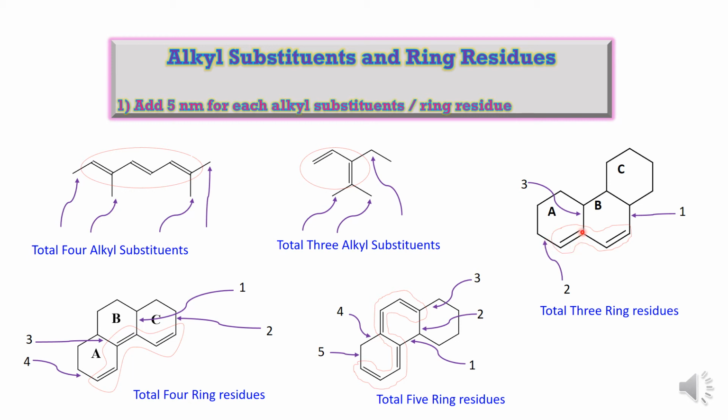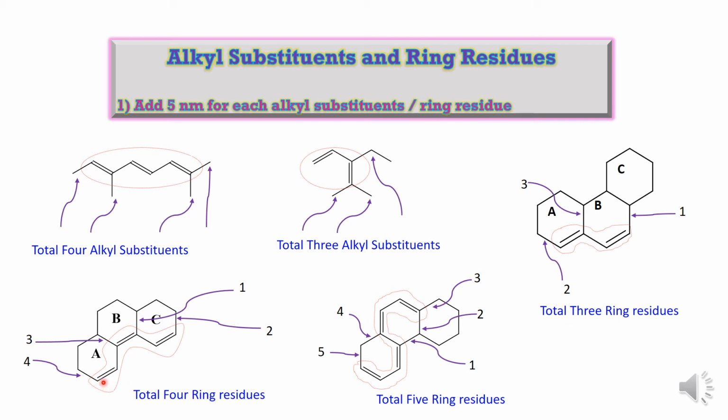At this carbon you can see this is the substituent. This is another ring residue. At this carbon you will not find any substituent, and at the last carbon you will find another substituent. So this is another ring residue. So there are total 3 ring residues for this compound. So according to the rules we have to add 3 into 5, that is 15 nanometer to the basic lambda value.